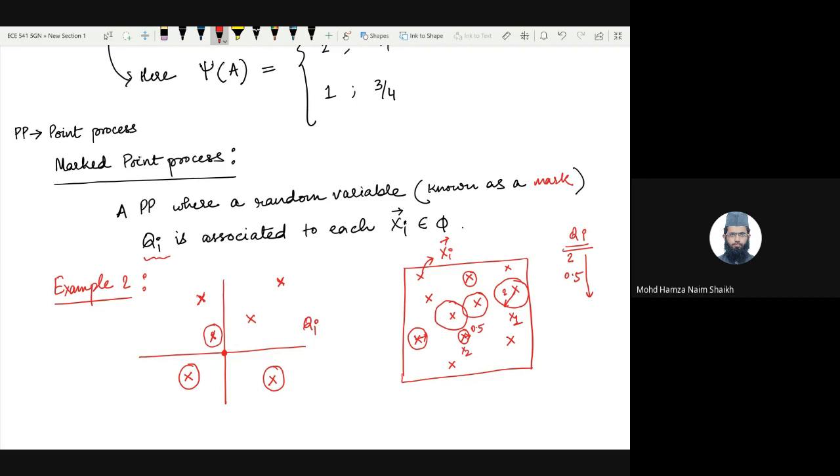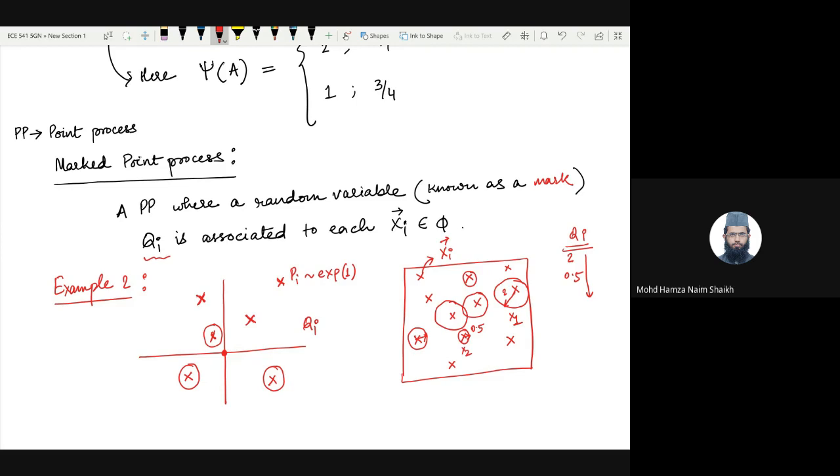One way to model it is to say that each of these base stations transmits with a power Pi, which is exponentially distributed with parameter 1, which means it can happen that this guy is transmitting very powerfully, this guy is transmitting with a lower power, but nevertheless the transmit power of each of these base stations is an independent and identically distributed random variable. Okay, I hope this part is also clear. Okay, what a marked point process is.